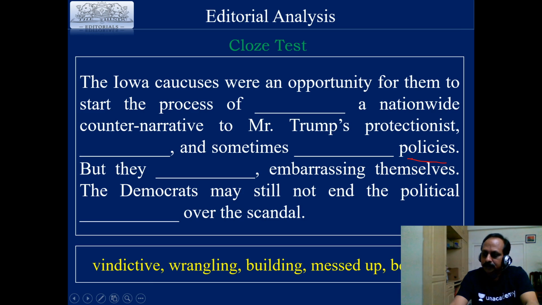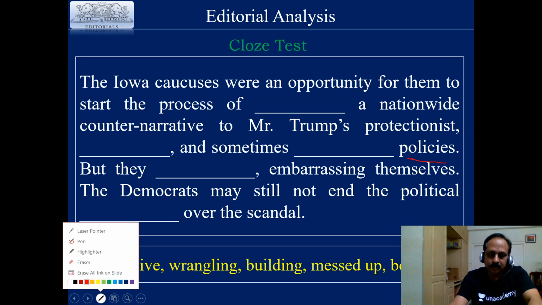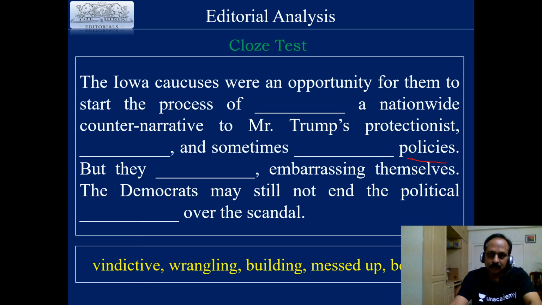Next option, not visible. I'll read out the words: vindictive, wrangling, building, messed up, bellicose. So what is it? Already we have got building. Building is over.